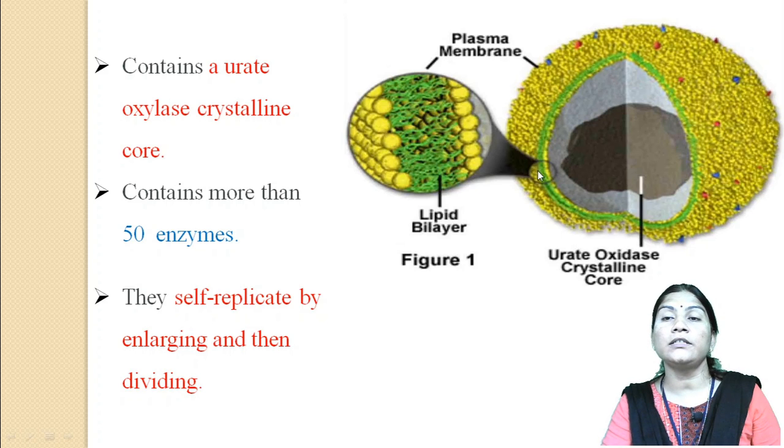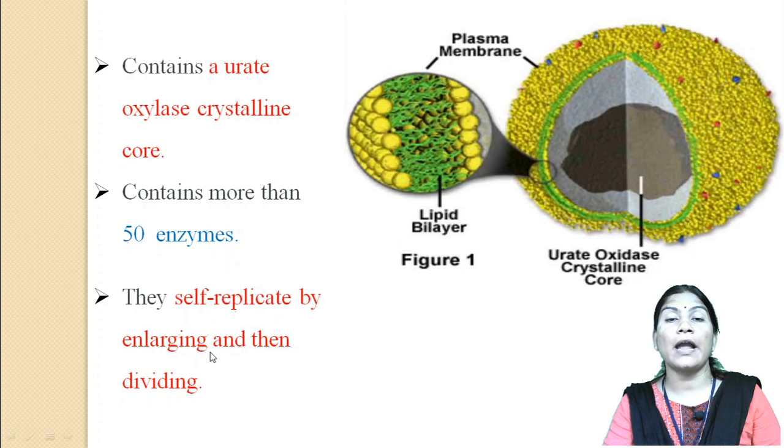When we enlarge this single membrane, the illustration shows the lipid bilayer content of the peroxisome. The central core part of these peroxisomes contains urate oxidase. So peroxisomes contain a urate oxidase crystalline core which contains more than 50 enzymes.